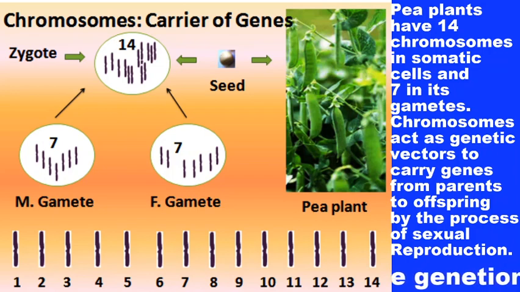There are some exceptional examples, but generally the principles of inheritance formulated by Mendel are valid for each and every organism found on this planet, and the transmission of characters from one generation to another occurs by the process of sexual reproduction.